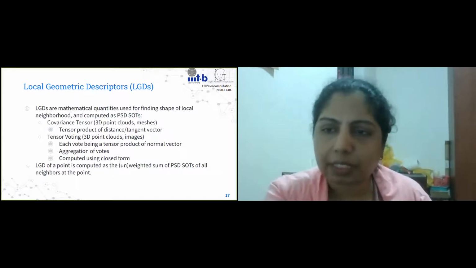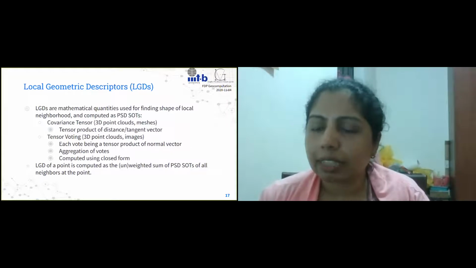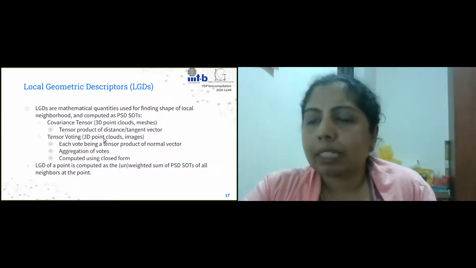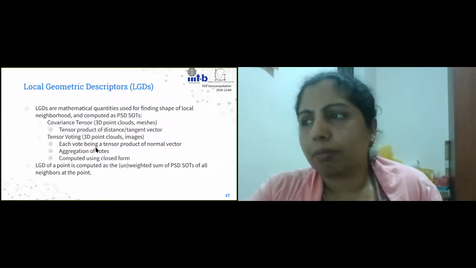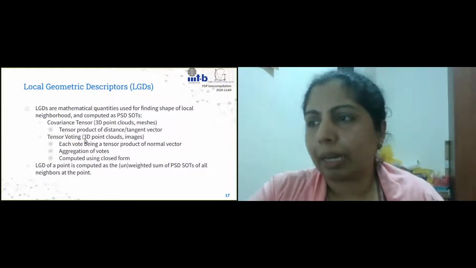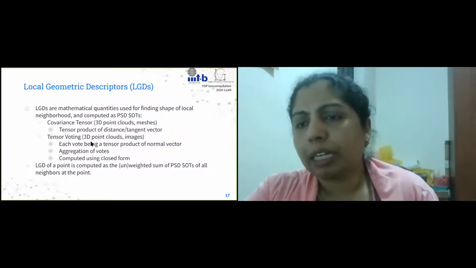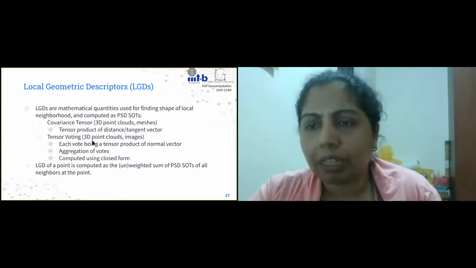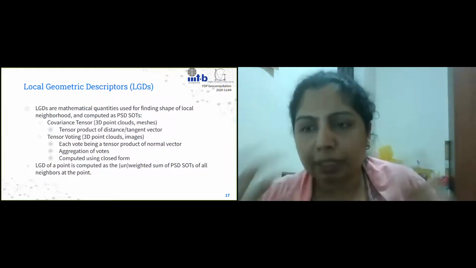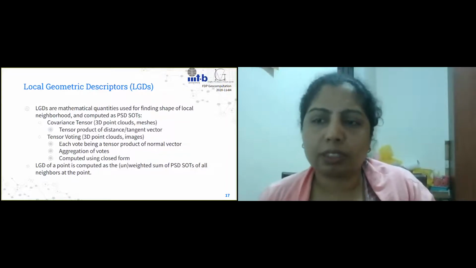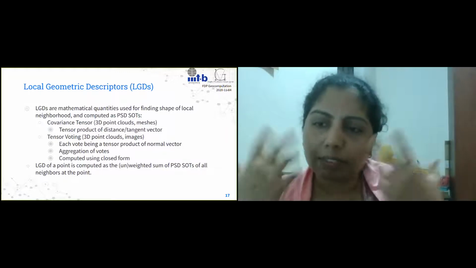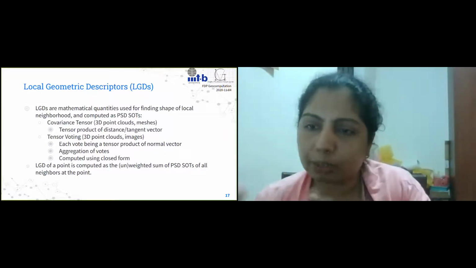There's a surface and there's a tangent. And that tangent, if you take that vector and do the outer product of it, you would get the covariance tensor. Now, there is another methodology that we have tried from our lab, which is using tensor voting. Tensor voting is a methodology used in computer vision to find geometry and organize points in a perceptual fashion, which follows something called Gestalt's principles for perceptually organizing things. So that's the way we see and we put things together, right?